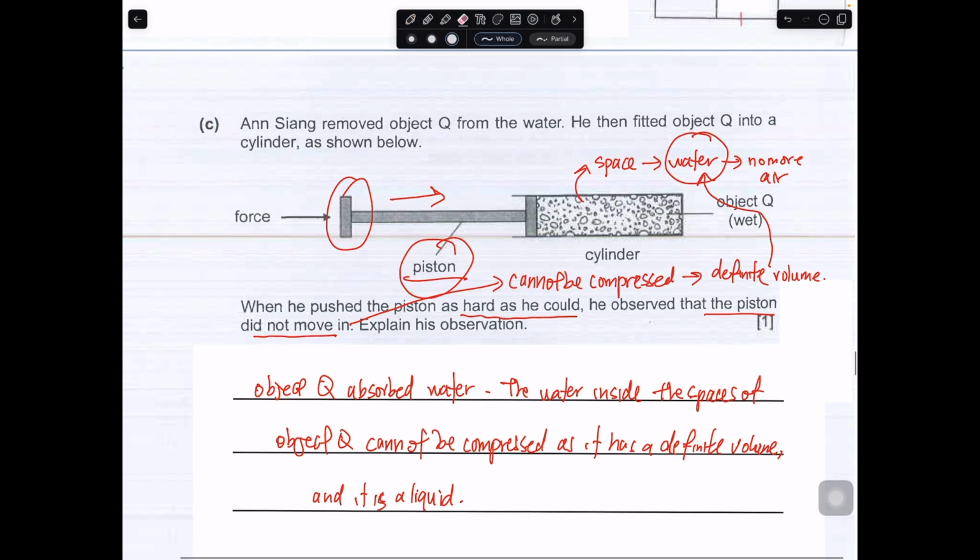So this could be something that you want to explain in your answers: cannot be compressed, definite volume, it is a liquid.